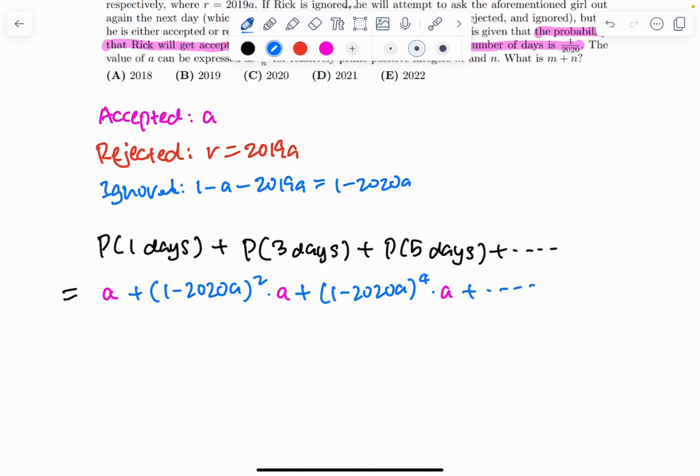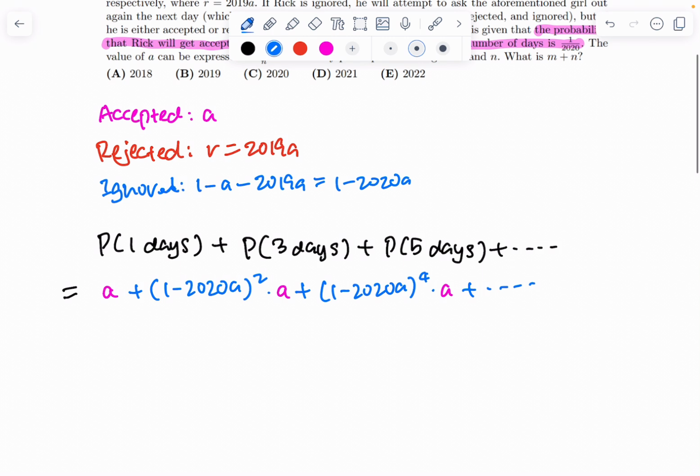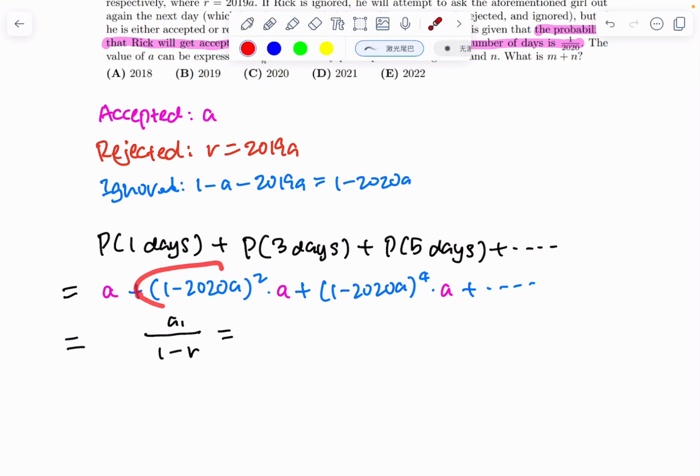And in the end, because we can think about this as an infinite geometric series, this sum is going to be equal to A1 over 1 minus R. In this case, R is 1 minus 2020A squared, and A1 is just A.